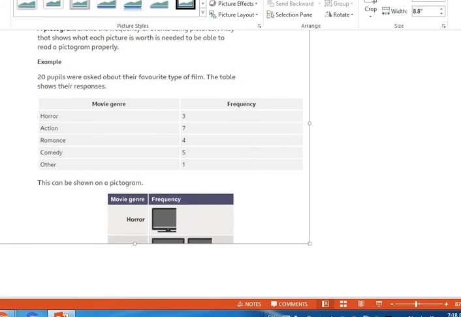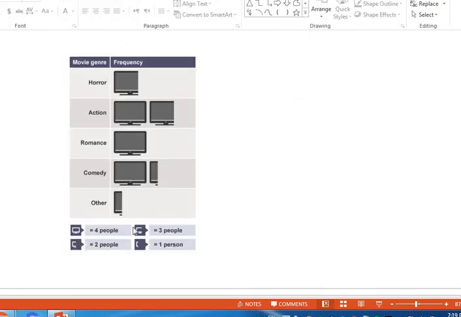Okay, let's see together. This is the key, as I told you before in the other sessions. Please focus, concentrate here. This picture stands for 4 people. This one stands for 2 people. And this picture, 3 people. And this picture, 1 person.